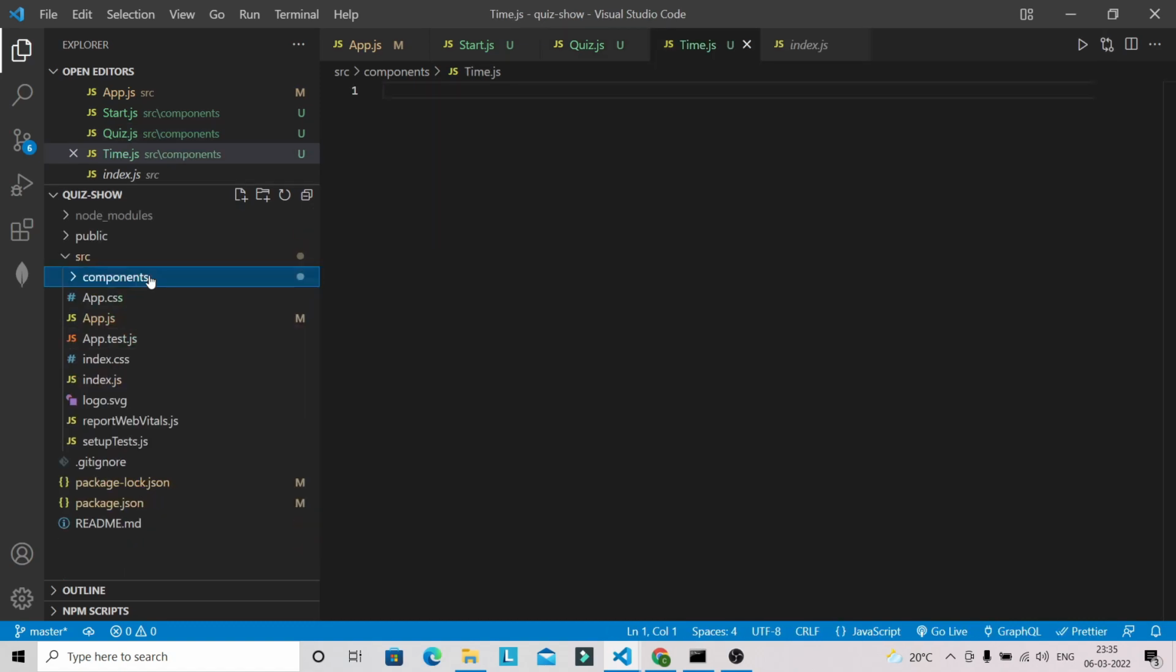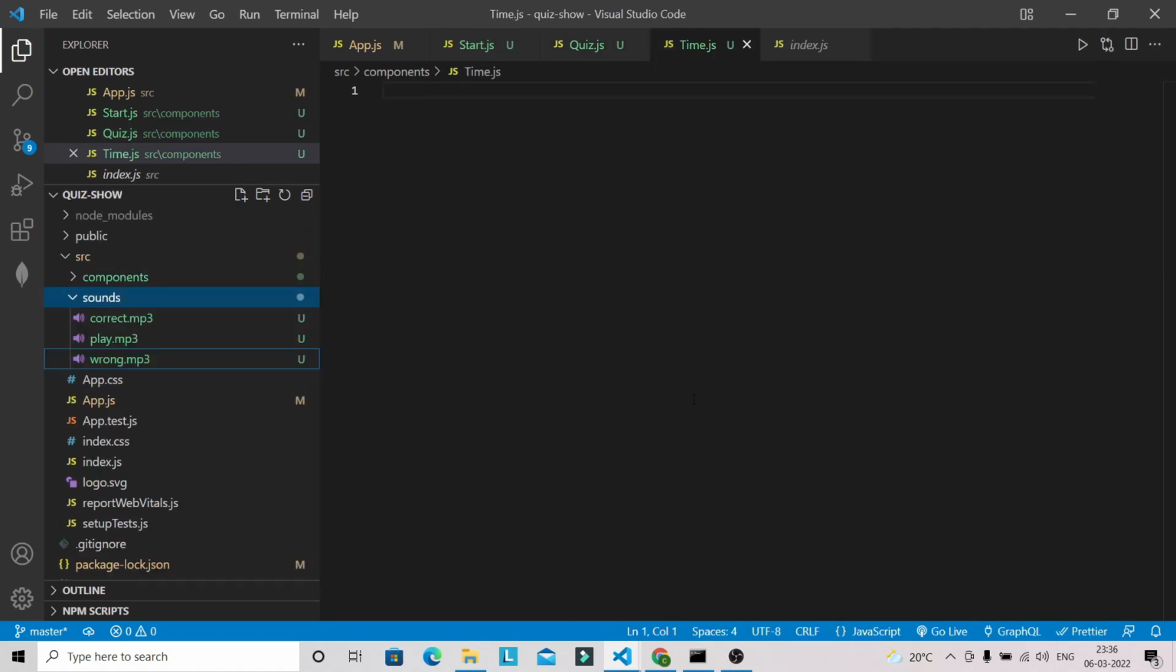And I'm going to paste one sound folder here. As you can see, I have pasted the sound folder, which includes 3 sounds for correct, wrong and play. I have added this folder, and you don't have to worry about these sounds because I have already provided the GitHub link for this project.